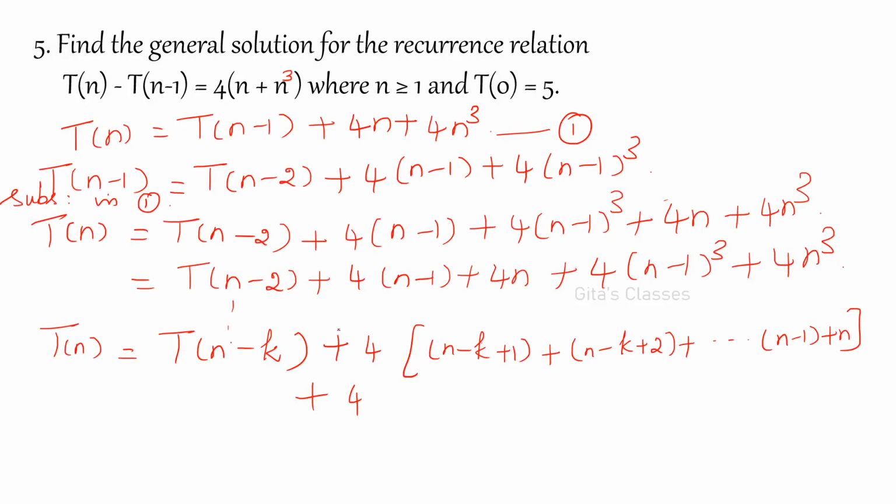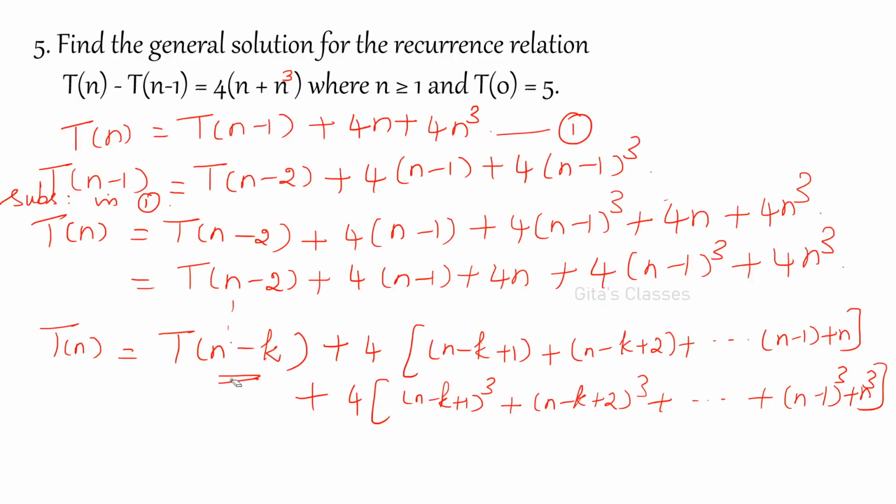for n in general, k terms I have tried. So here 4 into, the same thing, the whole cube: (n minus k plus 1) the whole cube plus (n minus k plus 2) the whole cube plus etc. plus (n minus 1) the whole cube plus n cube. Now what is given? T of 0 is given. Now n minus k you have, so we have to take k is equal to n.